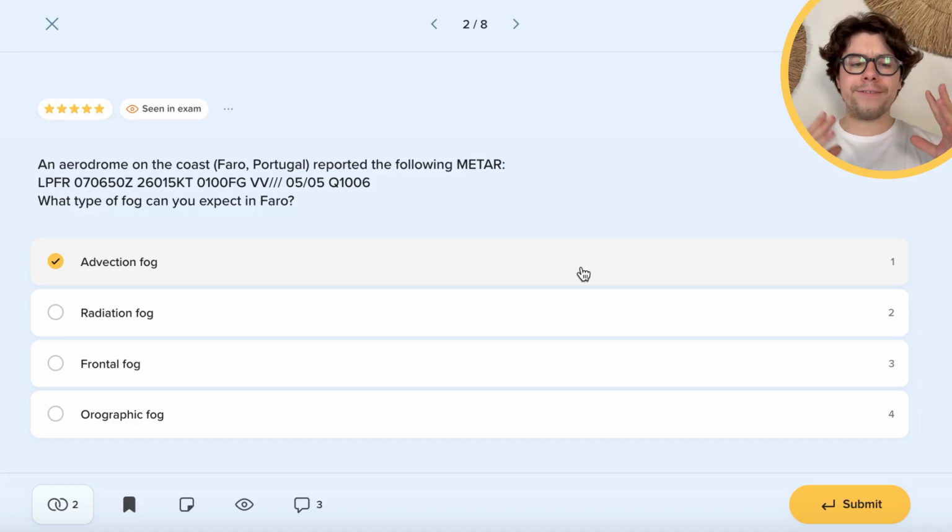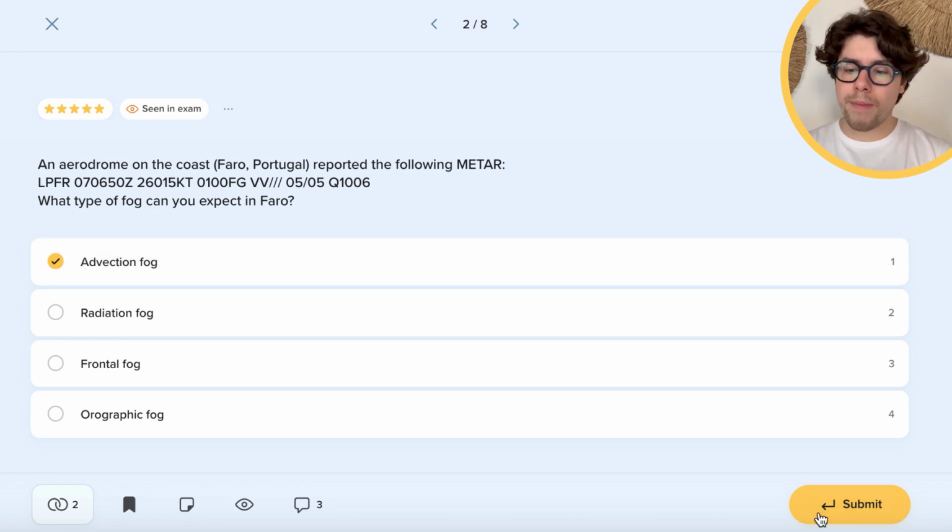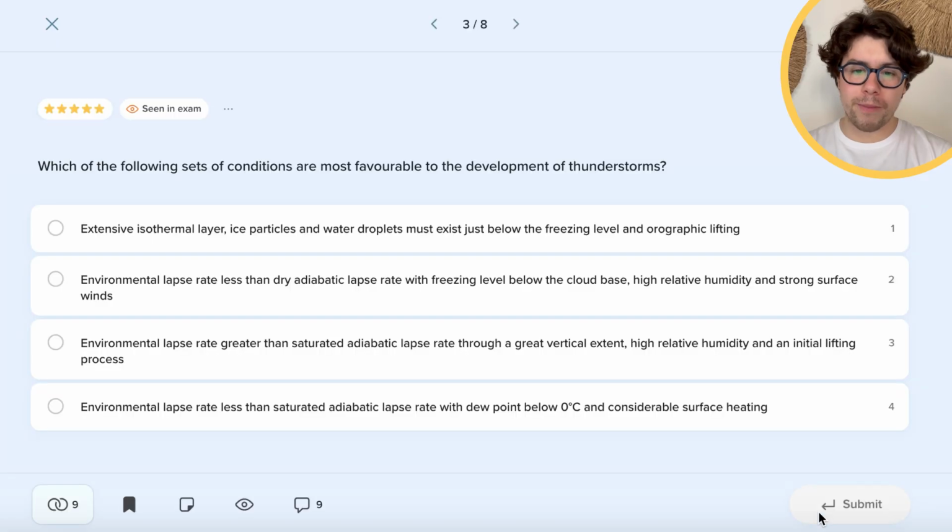And for radiation fog, always try to look for keywords such as a cloudless night or very low winds. For orographic fog, try to see if the wind is blowing perpendicular to the mountain range, as in these cases orographic fog is very likely, as the air is pushed perpendicularly towards the mountain range, goes up, cools adiabatically down to the saturation point, and we have the orographic fog. So just a couple of things to remember when it comes to the topic of fogs for your MET exams.